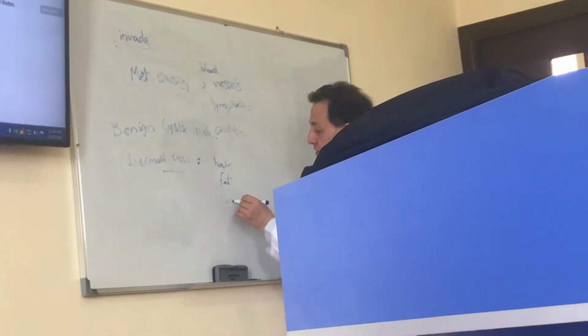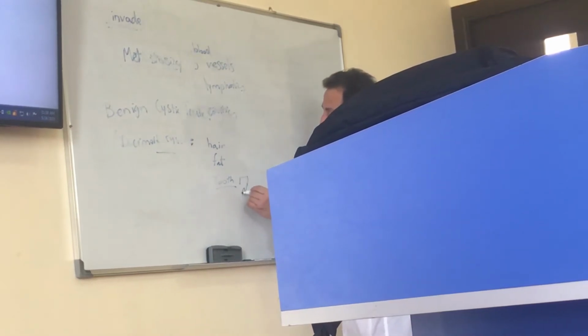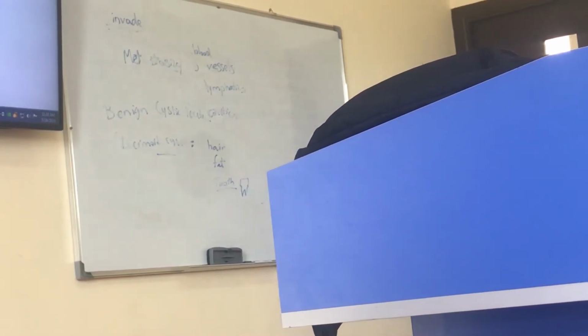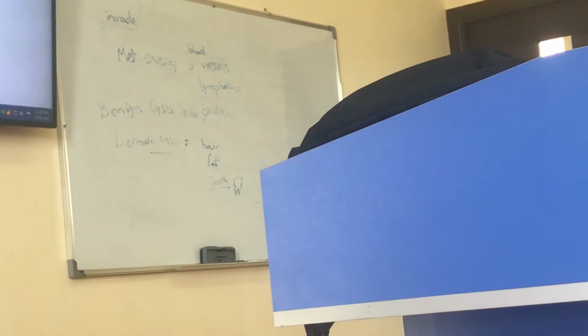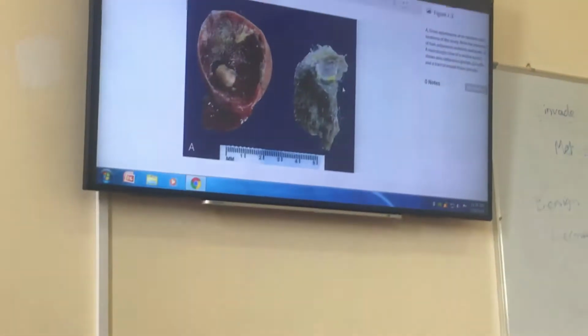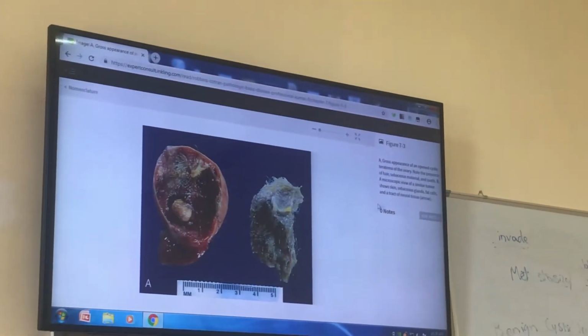and even tooth. So you can see a tooth, a molar tooth. You know the molars, incisors, different teeth. So you can see a molar tooth in this cyst. And also bone, cartilage. So it is teratoma. Teratoma is a mixed tumor composed of all 3 germ layers. It's a common tumor. And so this mixed tumor is called teratoma, containing different types of tissues.